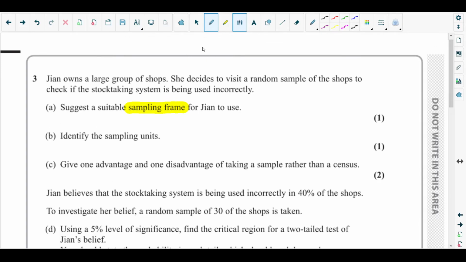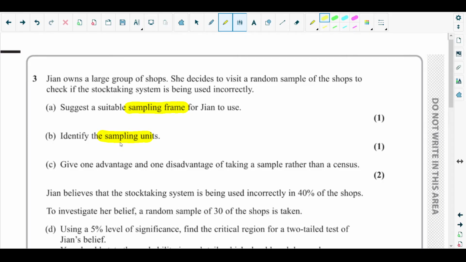Next, part B: identify the sampling units. What does it mean? Sampling frame is the whole set of data. You don't need to memorize anything, just try to understand from the words. Sampling frame is the whole frame, the whole set of data. Sampling unit means a singular unit. Here in part A we got the sampling frame, the whole set of data, that is the list of all shops.